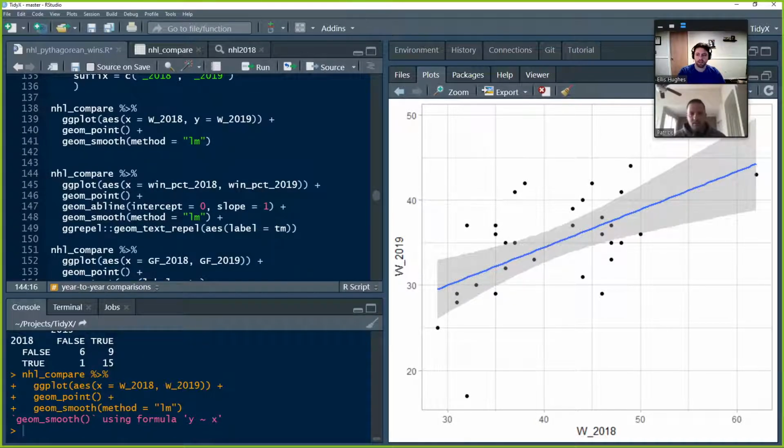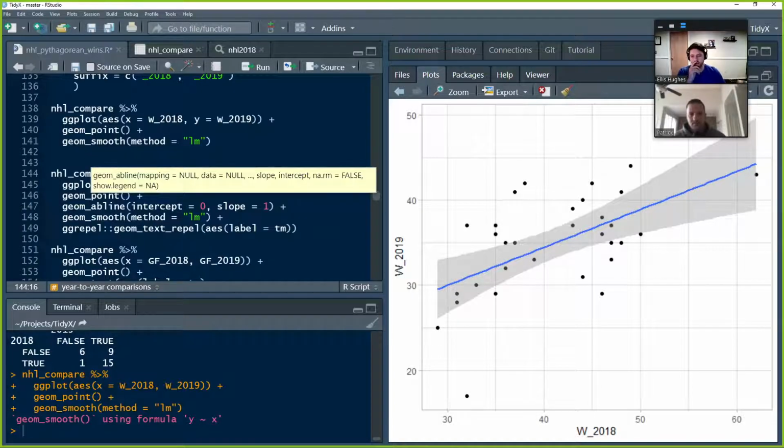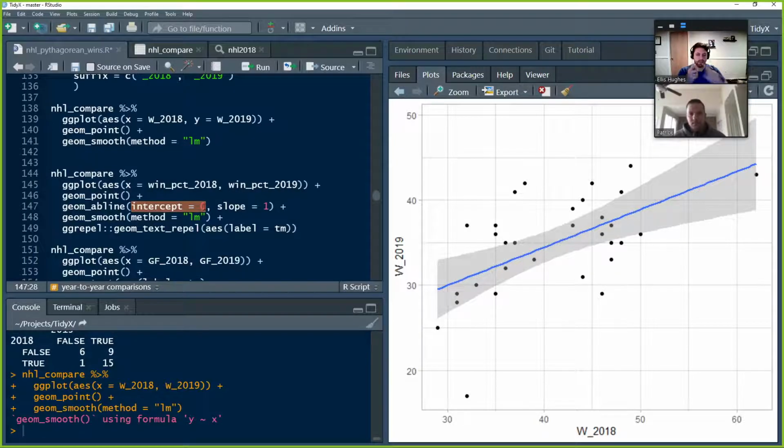We're going to do the same thing. We're now going to add an ab line. This is a line with an intercept of 0 and a slope of 1, so it's just going to draw a diagonal line there. We're actually going to look at win percentage this time, so this will take into account the number of games played as well. Then we add another geom_smooth, and we're also going to use ggrepel to label each of the points with the teams.